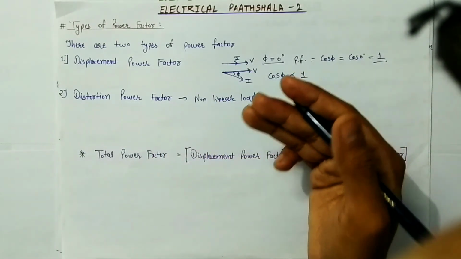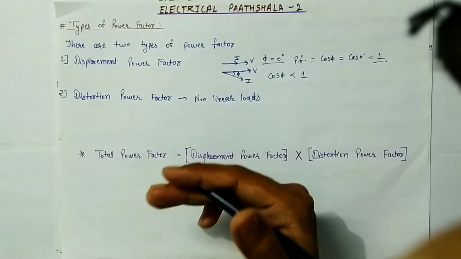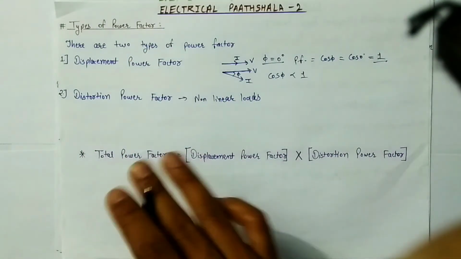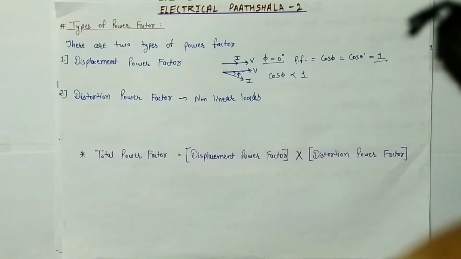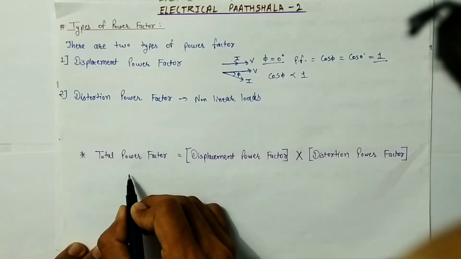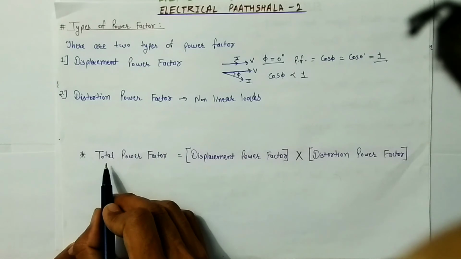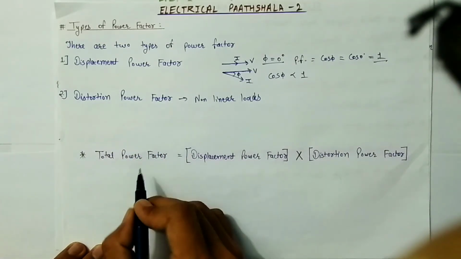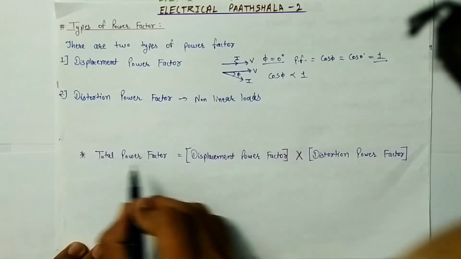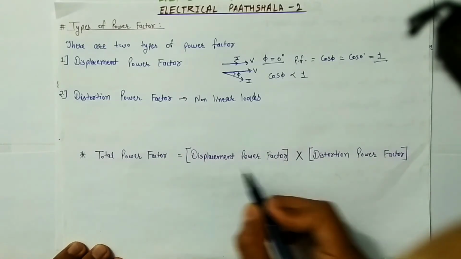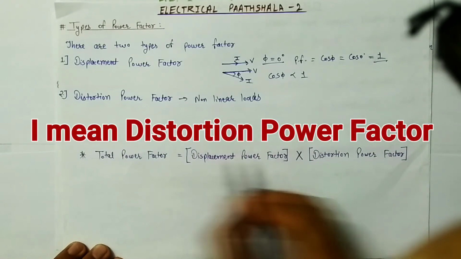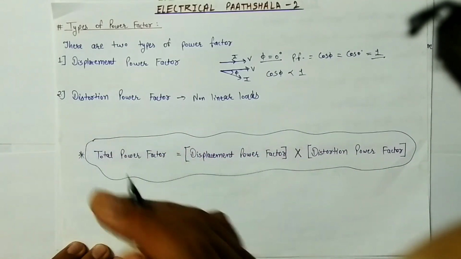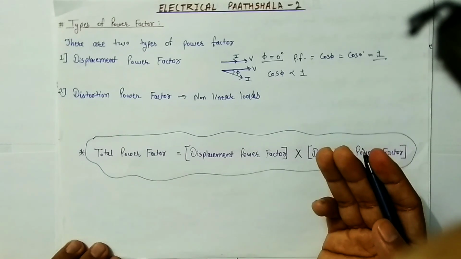But in an actual system we usually have both kinds of loads present, linear and non-linear loads both. So in that case the total power factor of the circuit is given by this expression. The total power factor of the circuit when both loads are present is given by the following formula: total power factor is equal to displacement power factor into distortion power factor. So this is the formula of the total power factor if both linear and non-linear loads are present in the circuit.